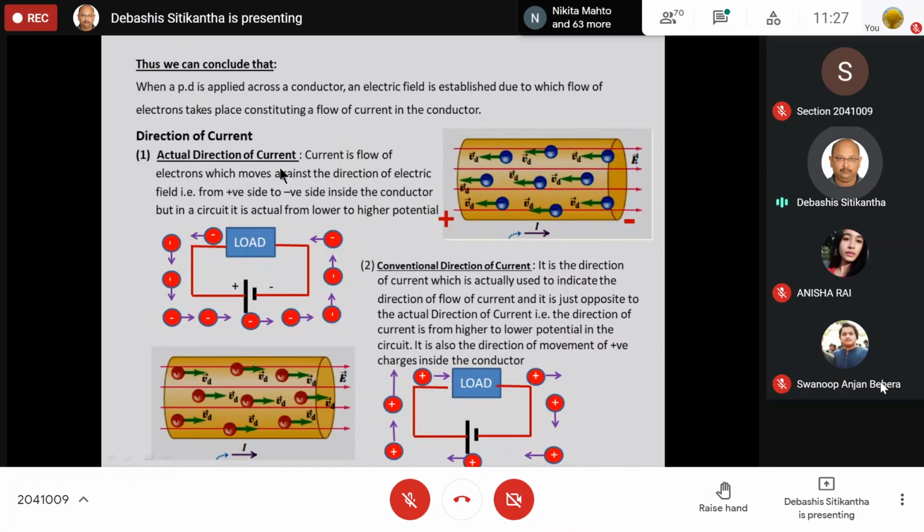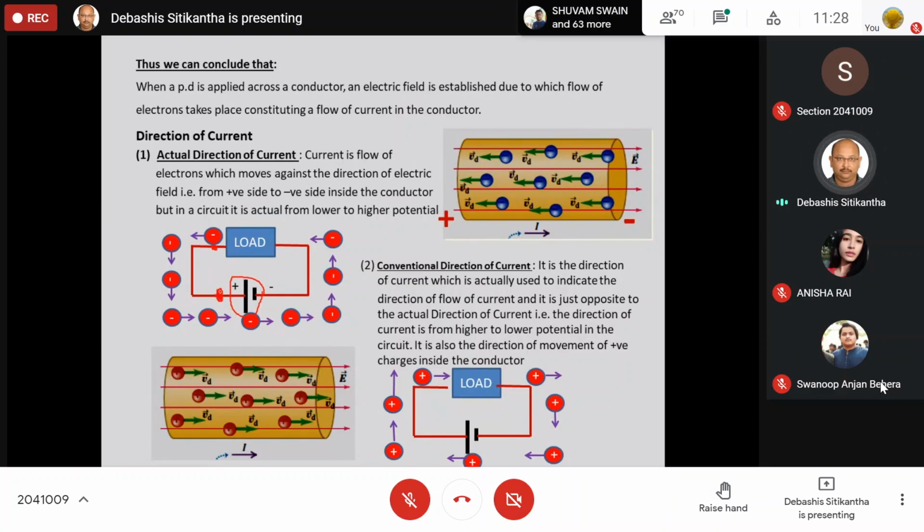Now, as the definition is given, the actual direction of current is the flow of electrons which move against the direction of electric field, that is from positive to negative side, inside the conductor. But in the circuit, it is from lower to higher potential. Now let us see what is actually meant by this actual direction. Everybody just look at this circuit. Here I am having a source, and this source is creating the potential difference across this load or across this conductor.